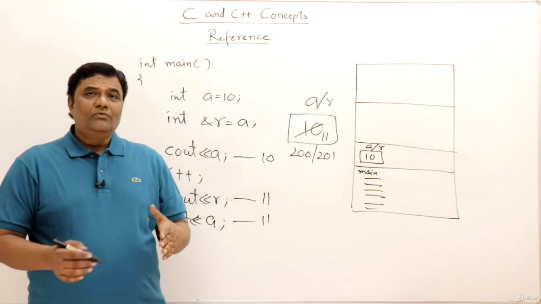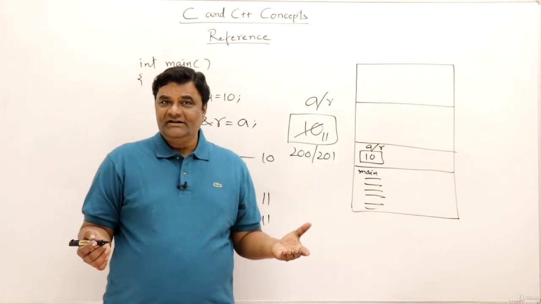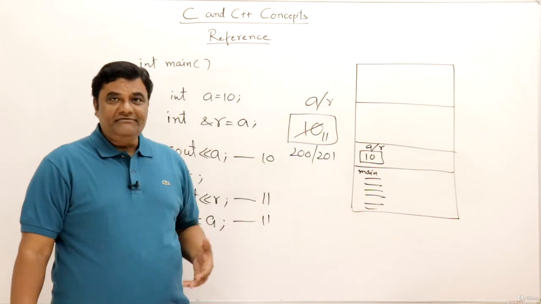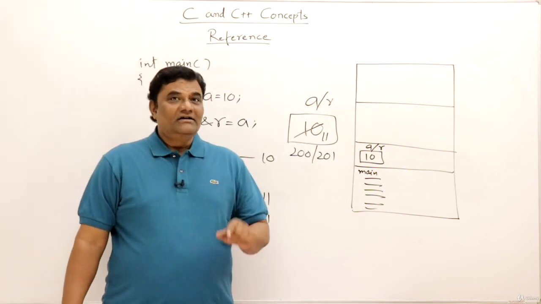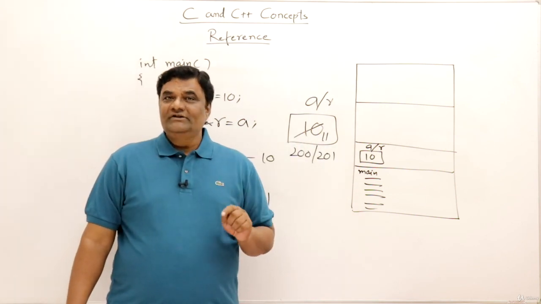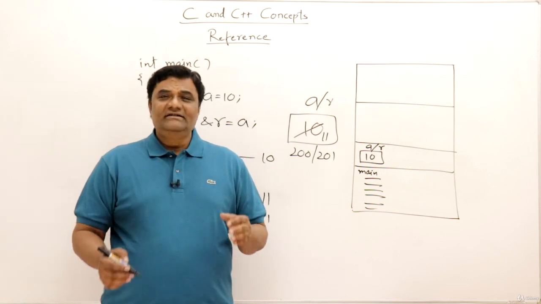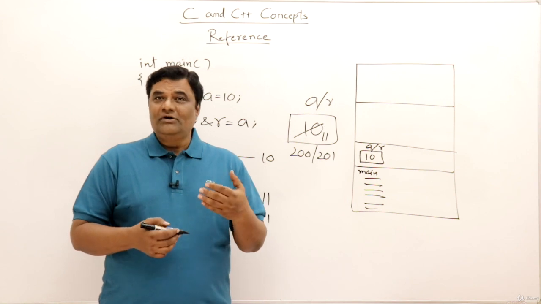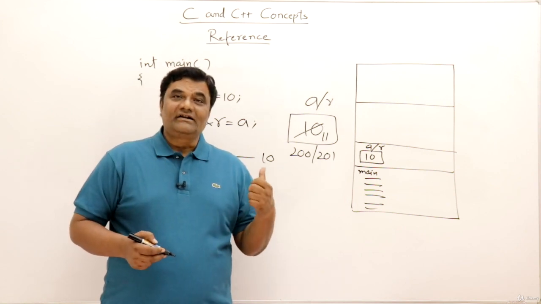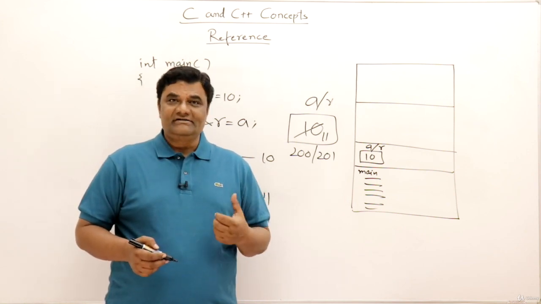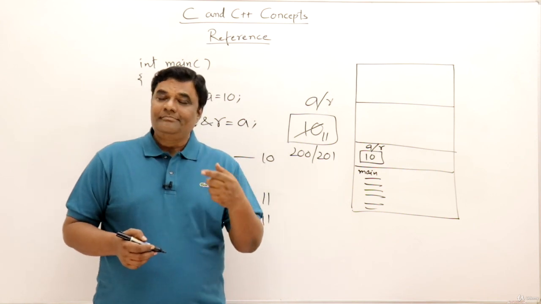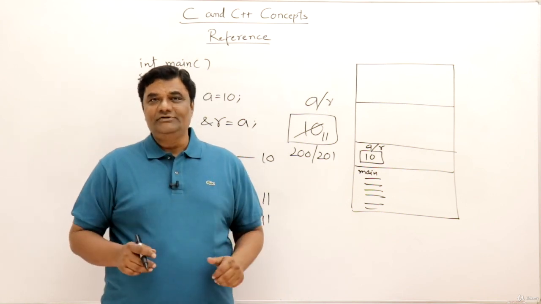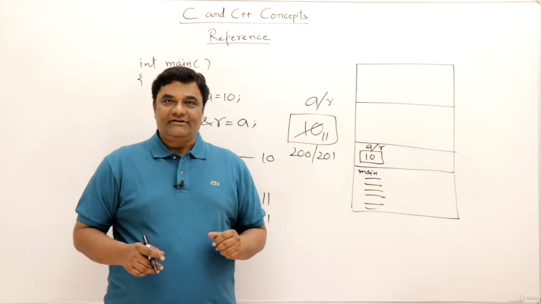Now the question is, why do you need another name to the same variable? When you already have the name A, why do you want another name R? So basically this is useful in parameter passing. And this is a very useful feature of C++. For writing small functions, we use references instead of using pointers. So when we learn about parameter passing, at that time I'll explain what is the usage of reference.